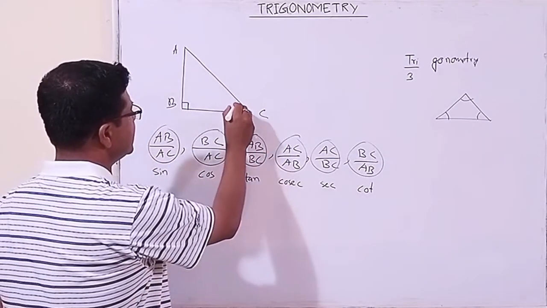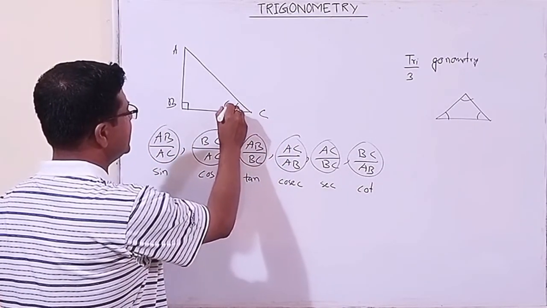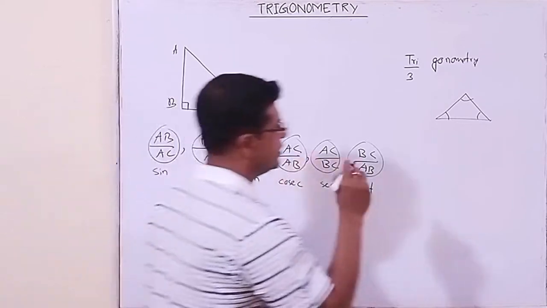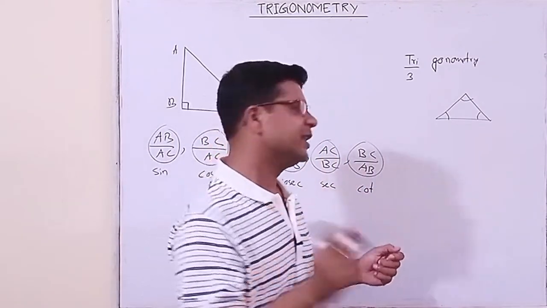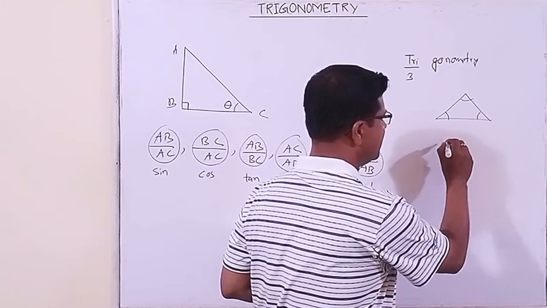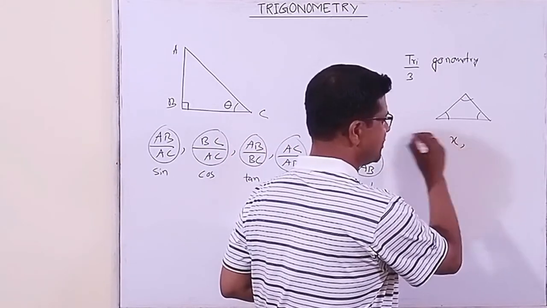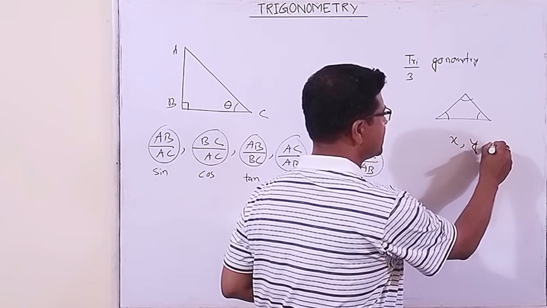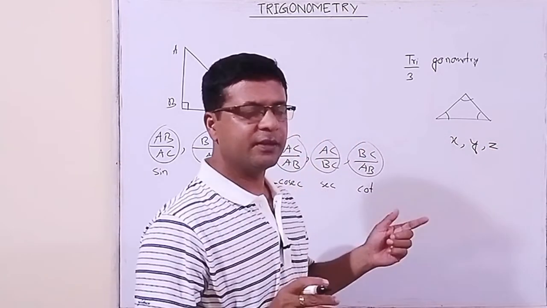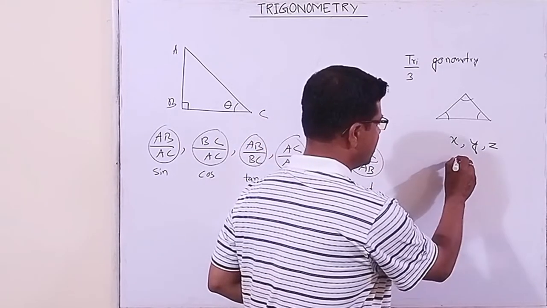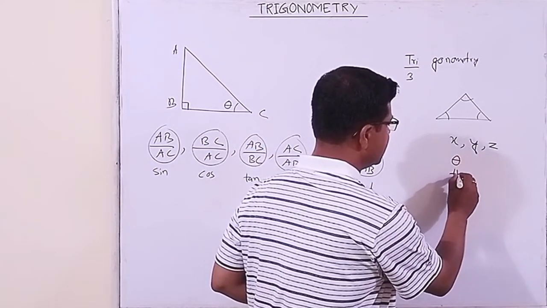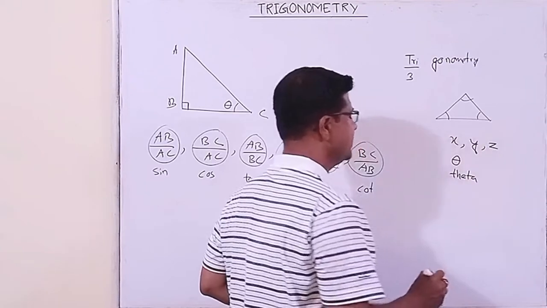Now let us take this angle B. In our English alphabet there are 26 letters, A, B, C like this, and in mathematics we generally deal with X, Y, Z. Now in Greek there are some Greek letters. Theta is one of the letters, T-H-E-T-A, theta.